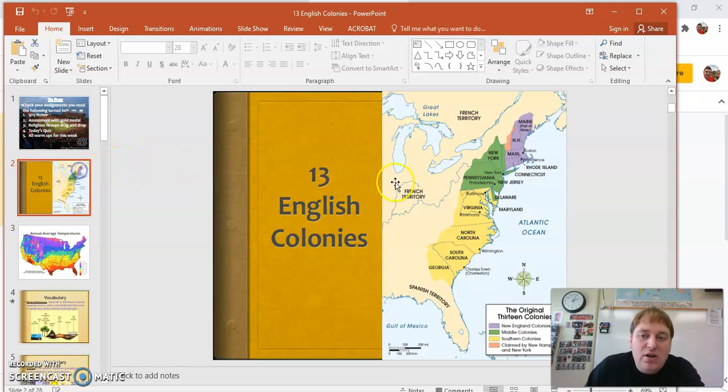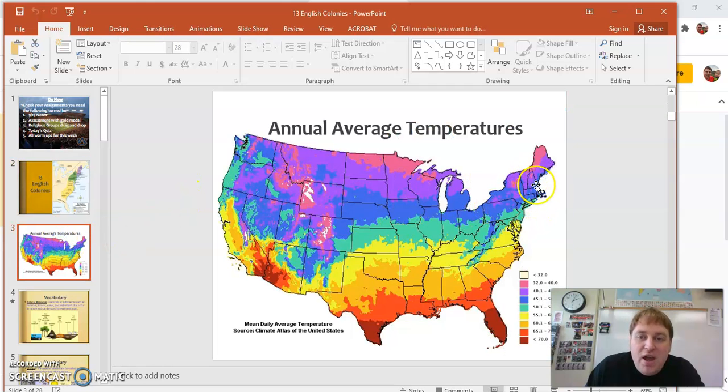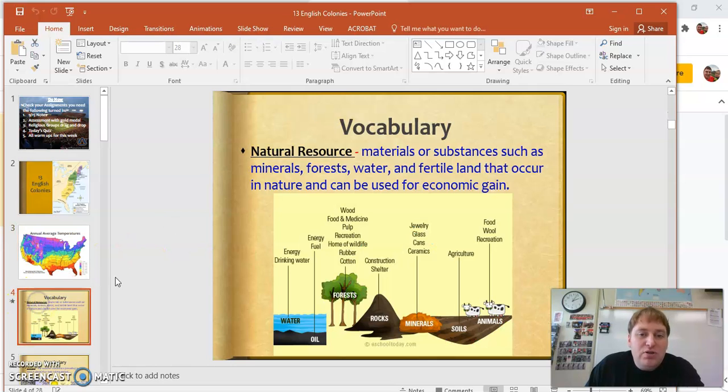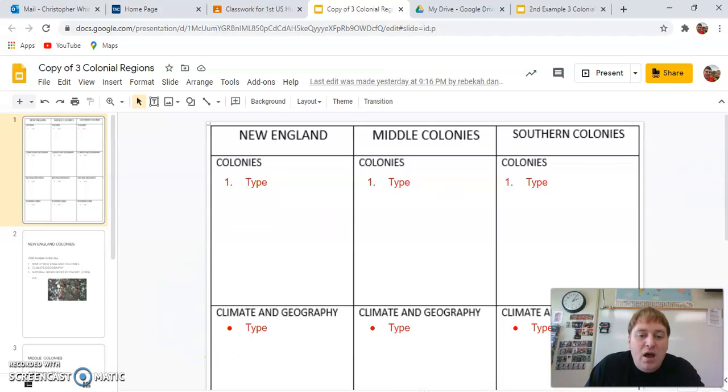Today, we're going to be focusing on the New England colonies, the ones that are here in purple. And as you can see, up here, very, very cold. And so what we're going to figure out today is that because they have really, really cold, long winters and short, mild summers and awful rocky soil, they're going to have to find a way to make their money completely different than those in Jamestown who worked with tobacco. So just keep that in mind. So let's go through this real quick. These are in blue, so you don't have to type them down in your note page over here.